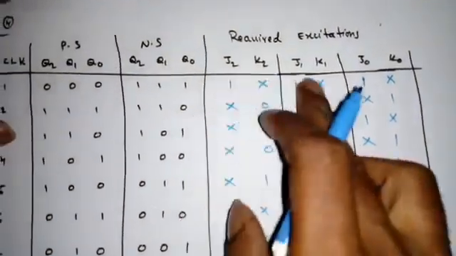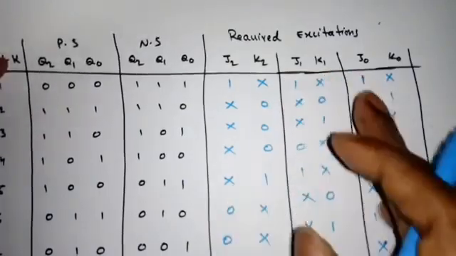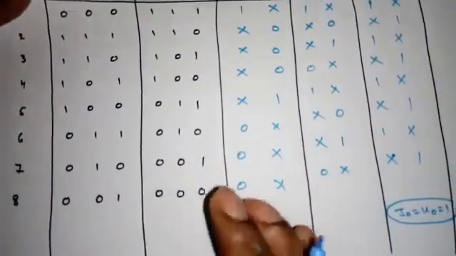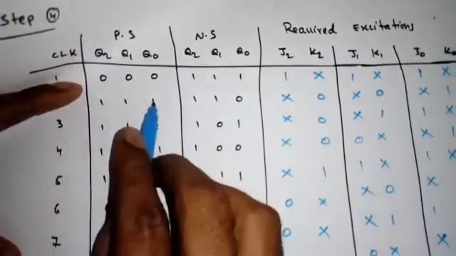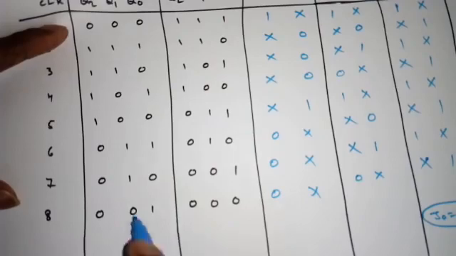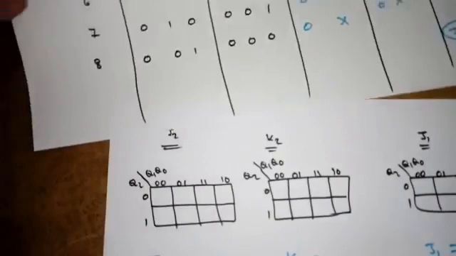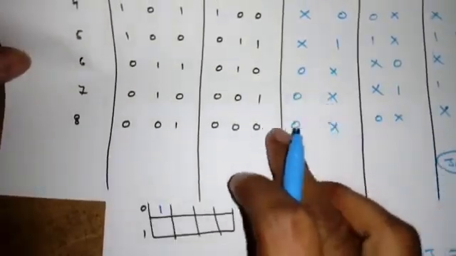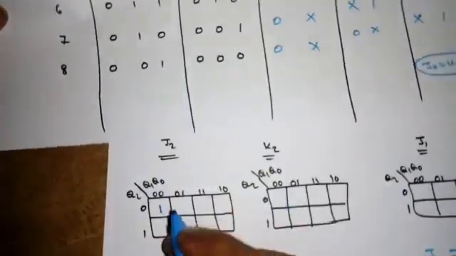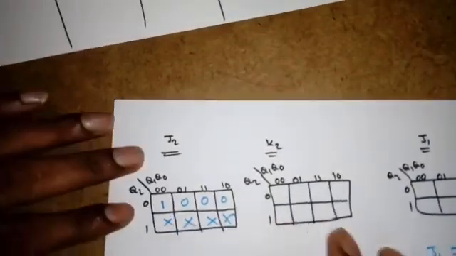Next we have to go for 4 K-maps, for J2 K2 J1 K1. Now we have to be very careful. See, 000 is 1, but this is 111, 110, so we have to come from the bottom. So 001, what is the value? 0, and so on. So how to fill? 000 is 1 only, and 001 is coming from the bottom. So 001 is 0, then 0, and so 3 zeros, 0 0 0, then 4 don't cares. So simply fill these 4 don't cares, right?